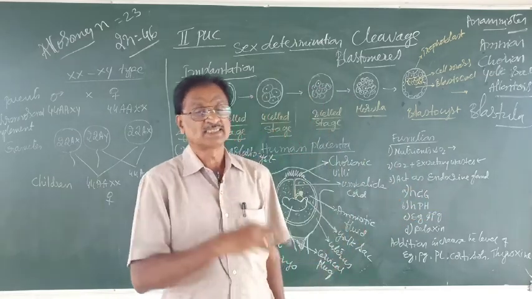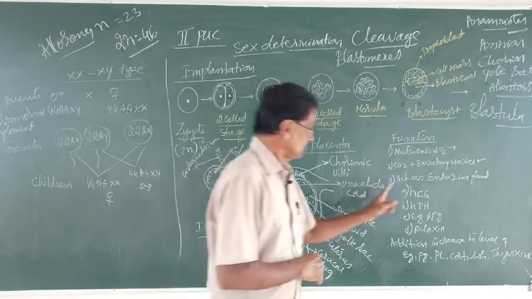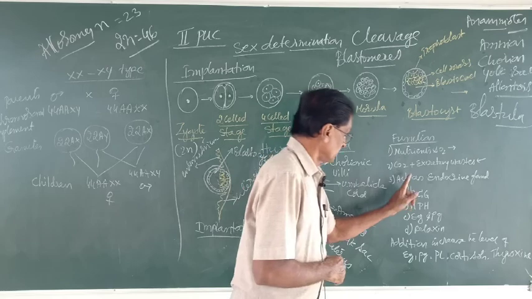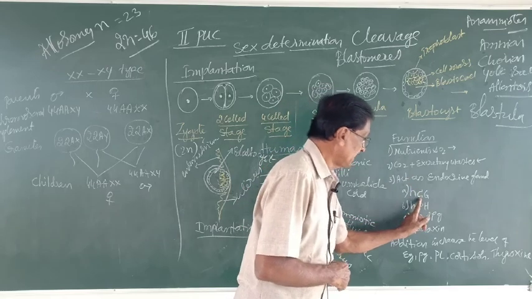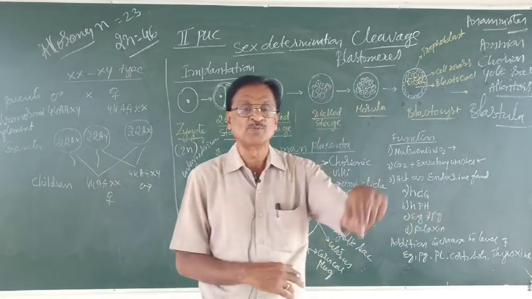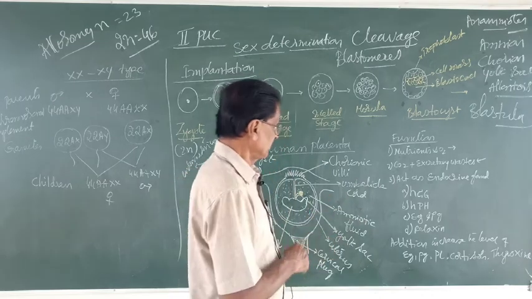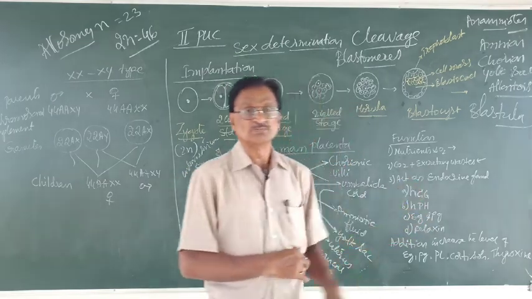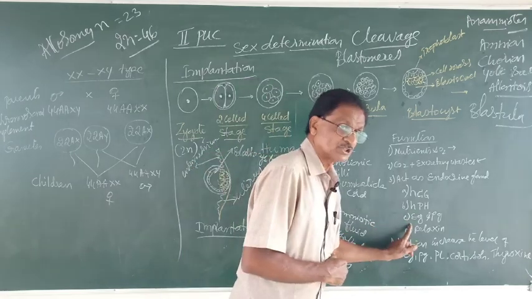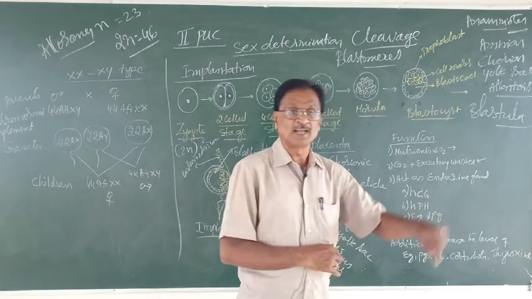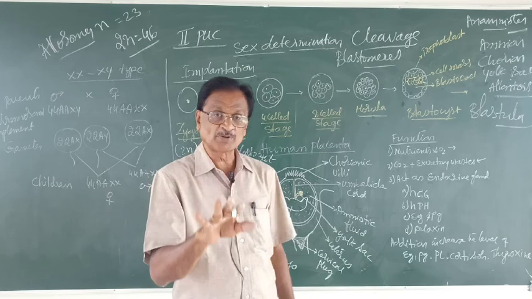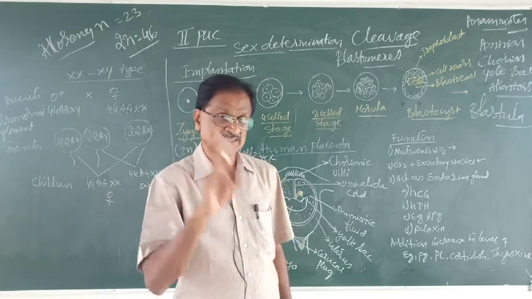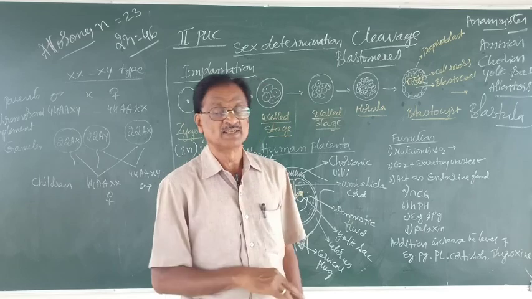Now, this acts as an endocrine gland. It secretes hormones like HCG, that is the human chorionic gonadotropin hormone. Then, human placental lactogen, even estrogen and progesterone. Remember, estrogen and progesterone are hormones fundamentally secreted by the ovary.